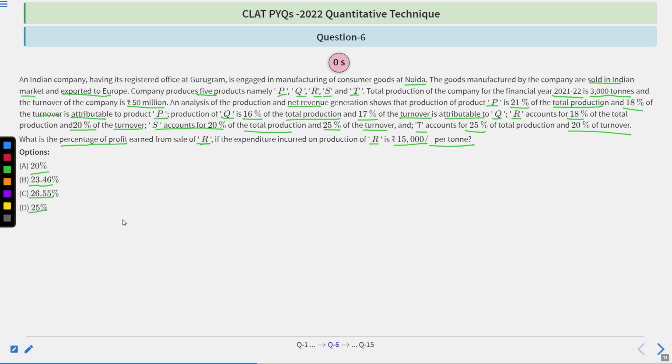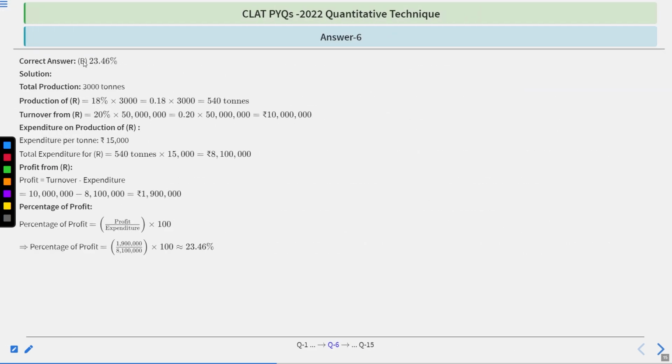I hope you all marked your option. Let's move to its correct option and explanation. Option B is correct, means 23.46% is the required percentage. Let's see how. Total production 3000 tons. Production of R, 18% of total production, means 540 tons. Turnover 20% of 50 million, so you will have 10 million.